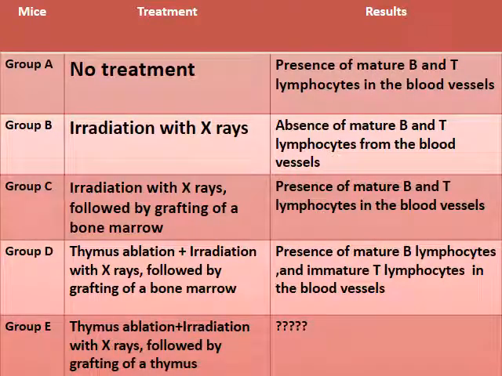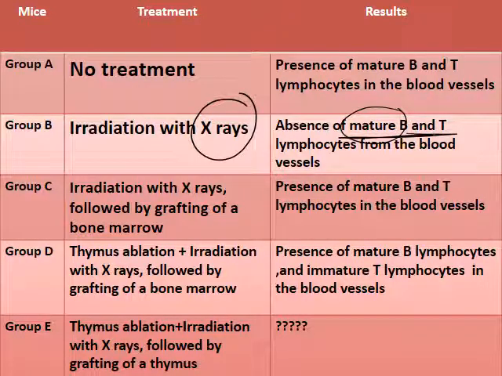Group A of mice has no treatment. We see the presence of mature B and T lymphocytes in the blood vessels. Group B, we have irradiation with X-rays. X-rays are known to destroy the bone marrow. We have absence of mature B and T lymphocytes. So no mature B and T lymphocytes in the blood vessels.